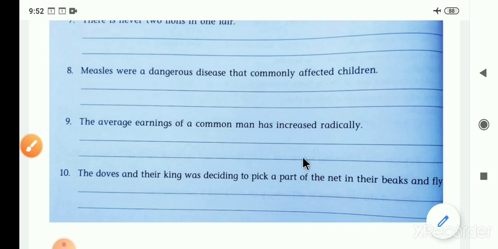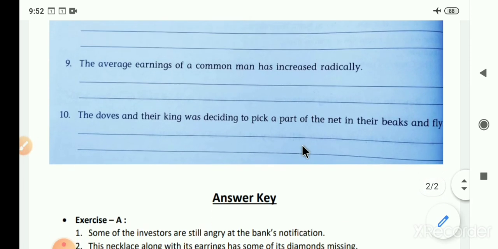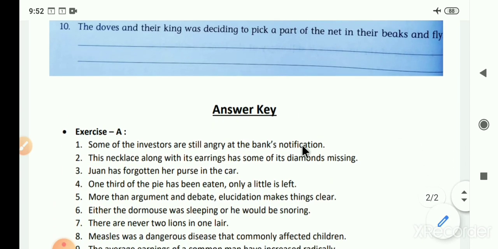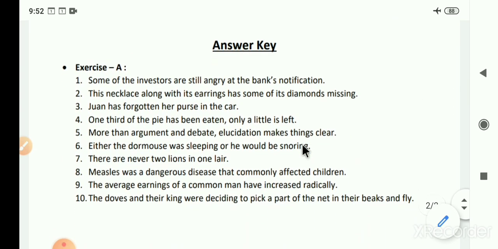Here we complete our exercise A. Our exercise A's answer key is given down here. Just see and compare your answers with the answer key and complete all of your work in your grammar textbook with pencils. Okay? Can you understand? You have to complete your grammar textbook with pencils. And the next exercise, exercise B, we will study in our next video.